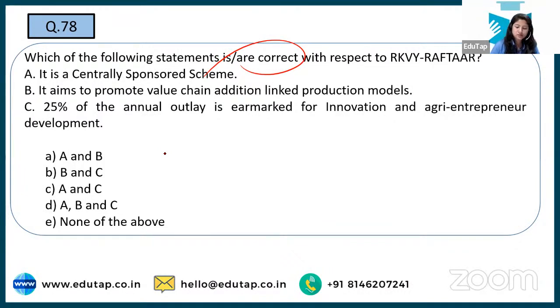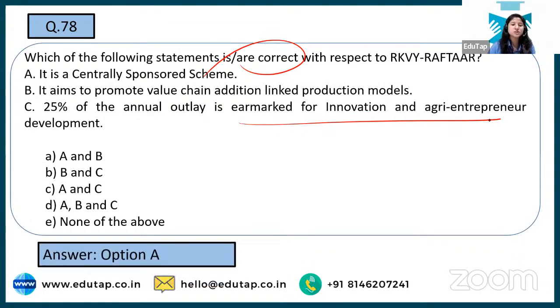See, the correct answer to this particular question. There are 3 options. Is it centrally sponsored? It says it aims to promote value chain addition linked production models, and 25% of annual outlay is earmarked for innovation and agriculture development. So option number A is correct, that yes, A and B are correct.